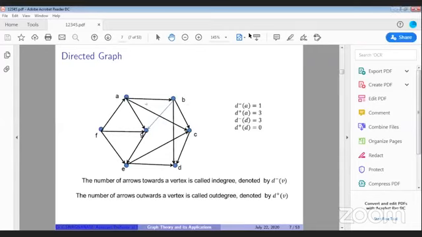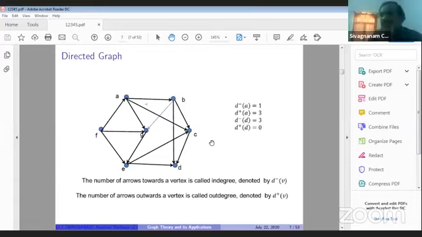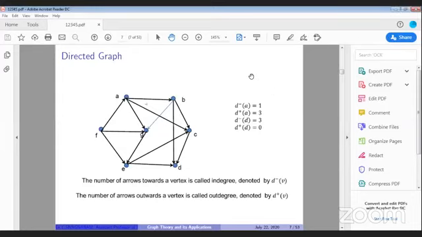Next question is from chat box. Why do we give negative values for the vertex using functions? I'm not getting you right. Where? Sir, the question is why we give negative values for the vertex using functions, sir?